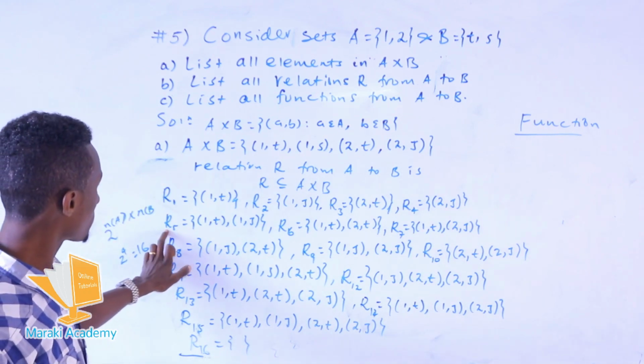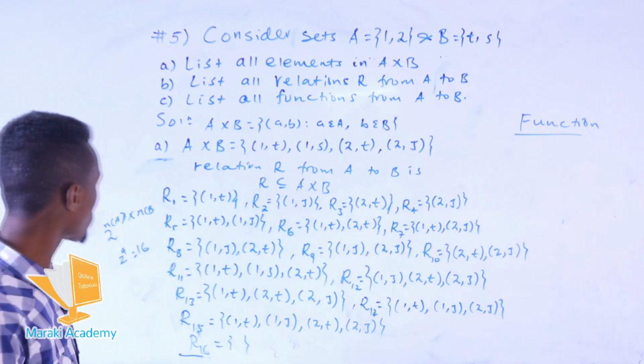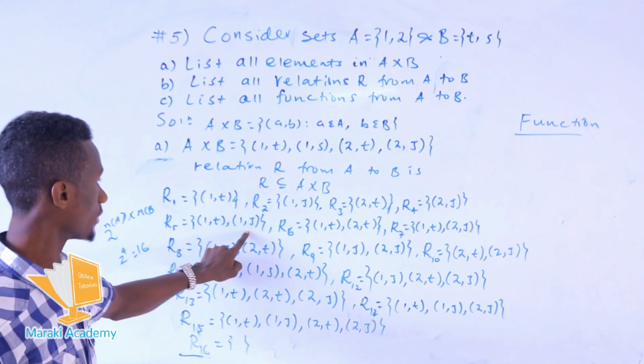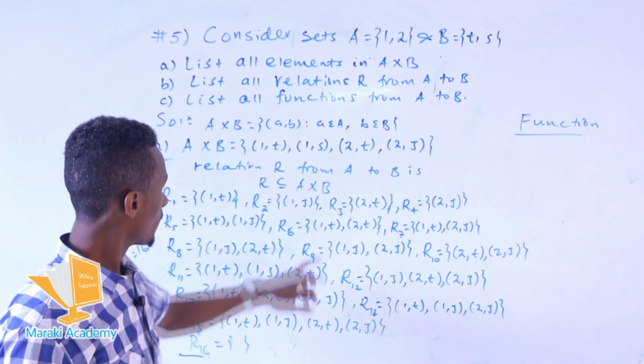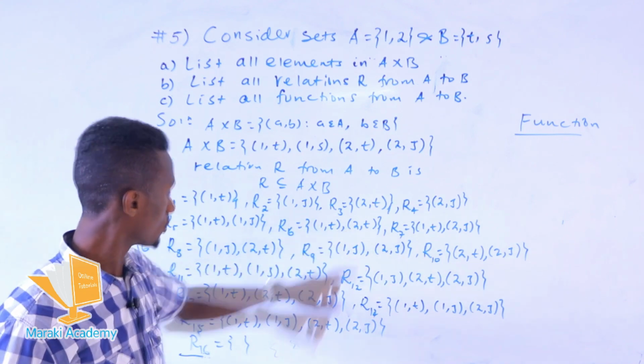Then R5 and R6 and R7 are also not satisfied because 1 is mapping to 2 distinct elements, T and S. Here also, it is possible for R6, R can be assigned T and T, so yeah.